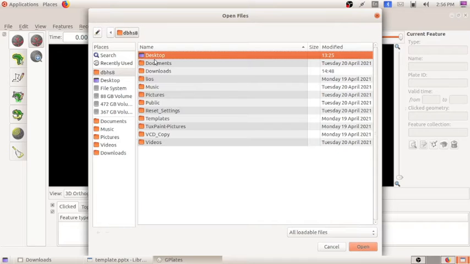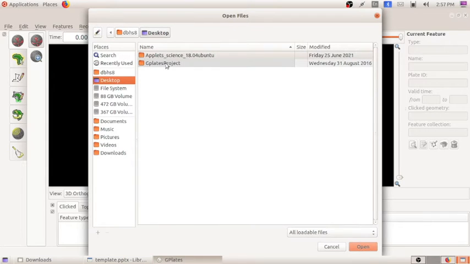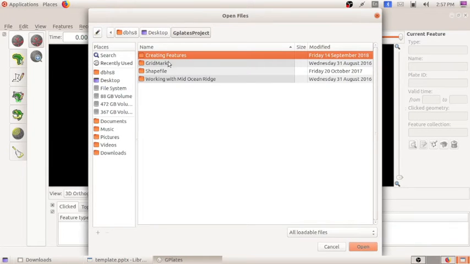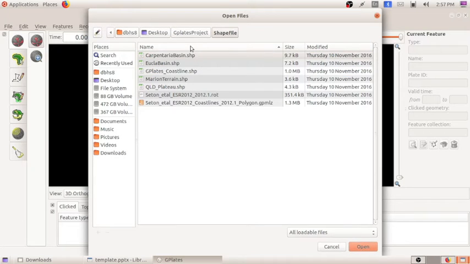From here, in downloads, in desktop, this GPlates project is placed in our computer desktop. Click here and from here you have to select the shapefile. Click on the shapefile, click on open, and we have to include all these 7 files. All these 7 files we have to place in this software.